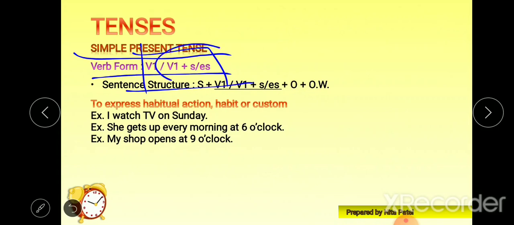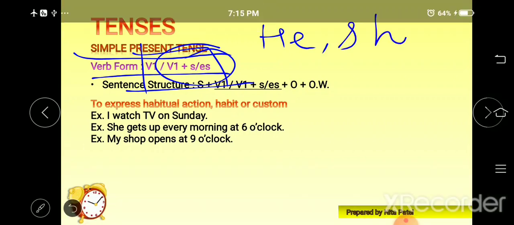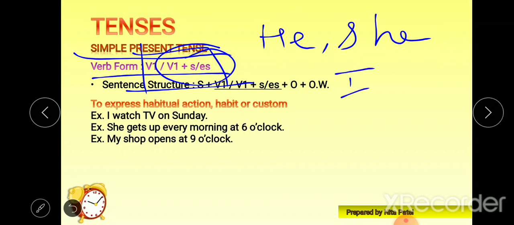Now why V1 plus S or ES I have mentioned, because wherever you find third person singular, that means he, she or it, then you have to write S or ES at the end of the verb. Now where to write S or where to write ES? These are the very basic rules.